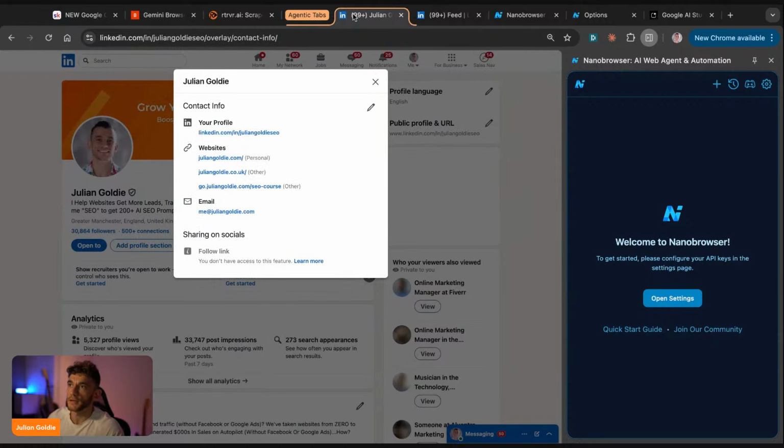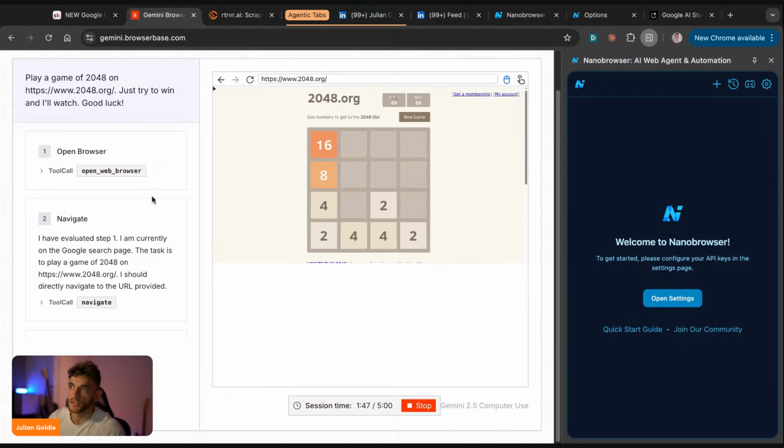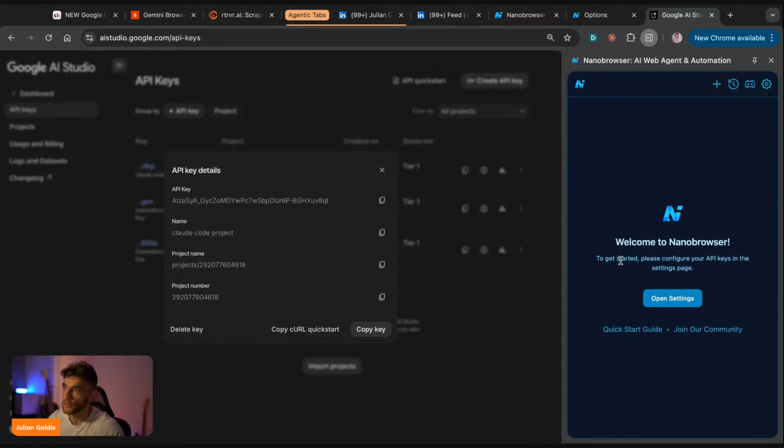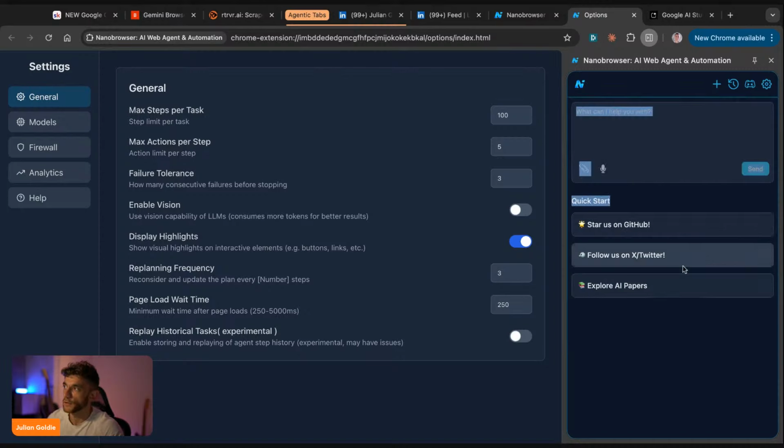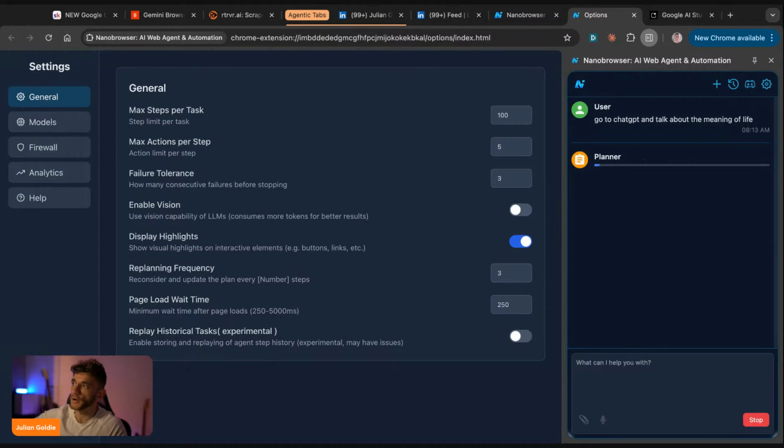So to recap here, we've got Retriever AI, and it's scraping the information from my LinkedIn profile. We've got Gemini Browserbase, and that's playing 2048 in the background, right? And then we've got Nano Browser, and that's going to start working in a second too. So we've set this up, as you can see, ready to go. And then, for example, if we say, okay, go to ChatGPT and talk about the meaning of life, right? That'll use a planner to start figuring out, okay, how do we do that, and so on.